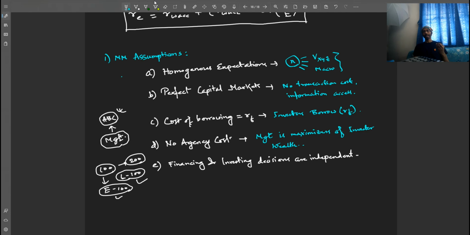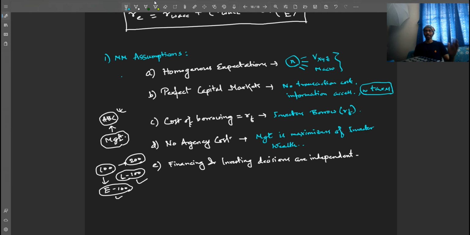Another important thing is when Miller and Modigliani make their propositions, they make it under two conditions, as we have already spoken. One is with taxes and another is without taxes. Without tax, there is no tax. This proposition comes under the perfect market condition only, right? No taxes. In the second set of propositions, this no taxes part is made flexible. So we consider what happens when there are taxes.